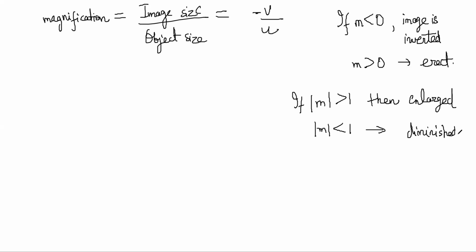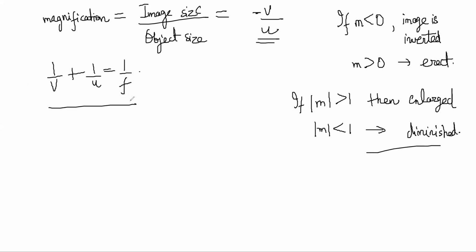So all these cases will come out on the basis of your V and U. First you have to solve the mirror equation to find V and U, and once you find them, you take the magnification. Magnification is related to image size by object size, so sometimes they can even tell you the magnification and ask you the image size.